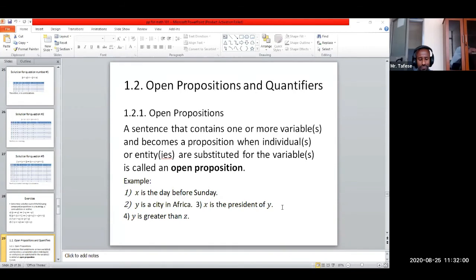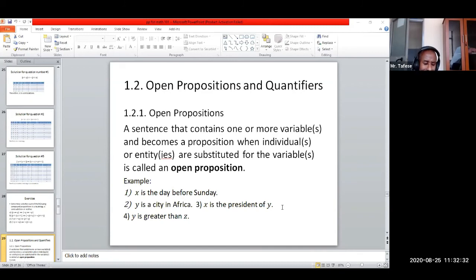That means sentences are open propositions unless we substitute individuals in place of the blank space or variables. We cannot say whether their truth value is true or false. If this is the case, it is an open proposition. So for an open proposition, we expect a variable or blank space.